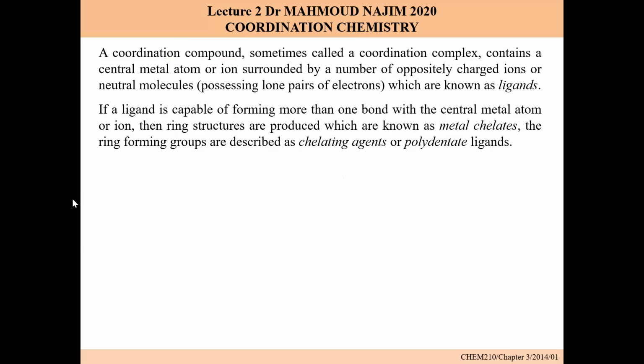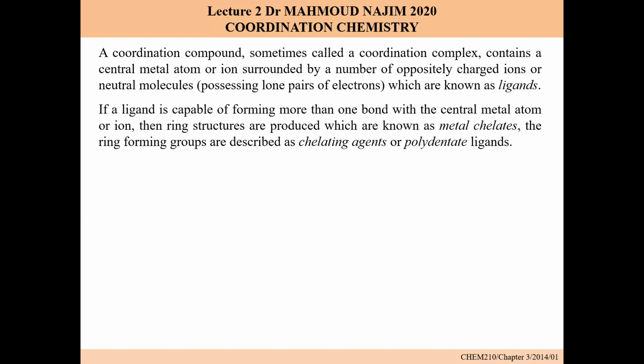Now, if a ligand is capable of forming more than one bond with the central metal atom or ion, then ring structures are produced, which are known as metal chelates. The ring forming groups are described as chelating agents or polydentate ligands.